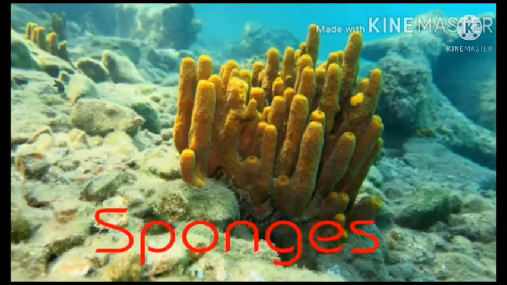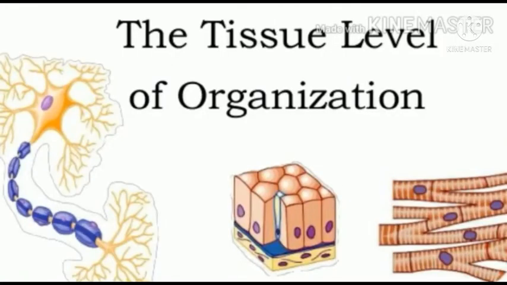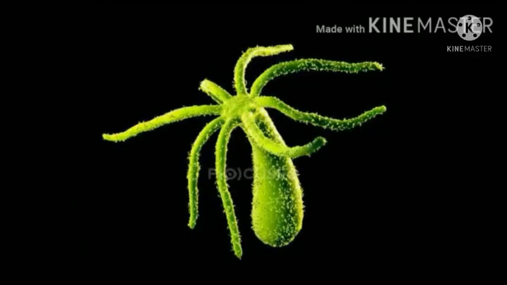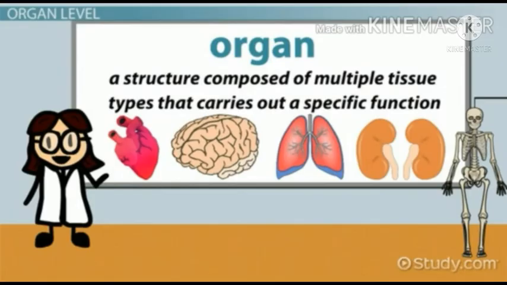Example, sponges. Next one, tissue level of organization. The tissue level of organization consists of a group of cells that work together to perform one or more specific functions. Example, Hydra. Third one, organ level of organization.